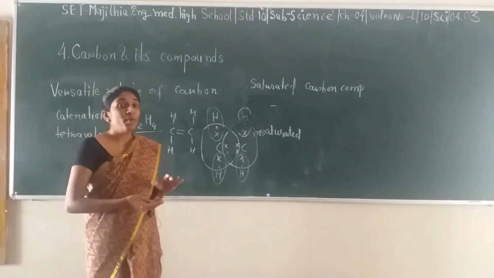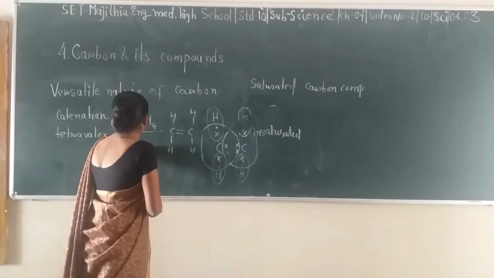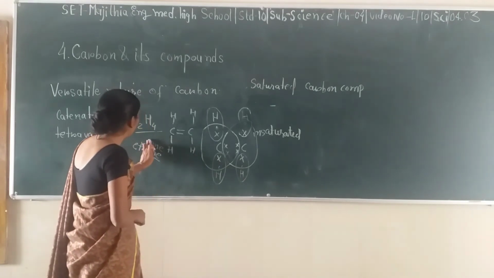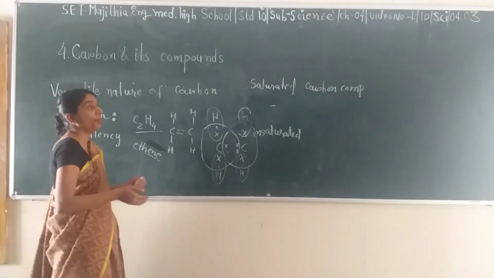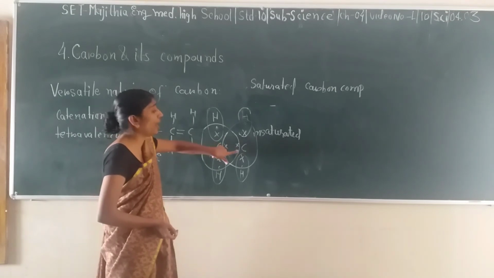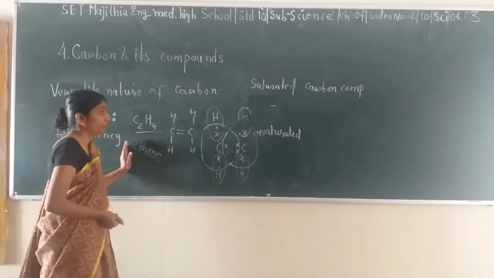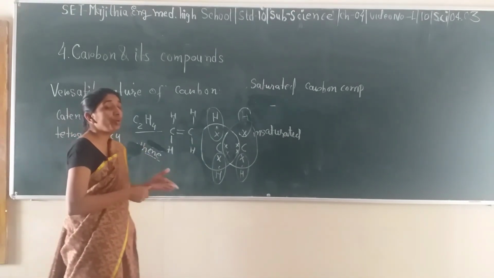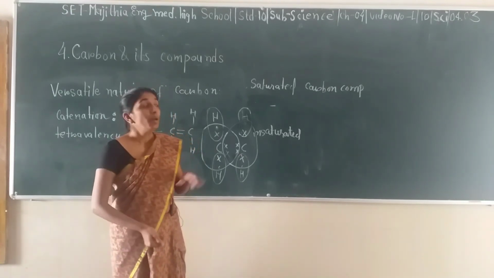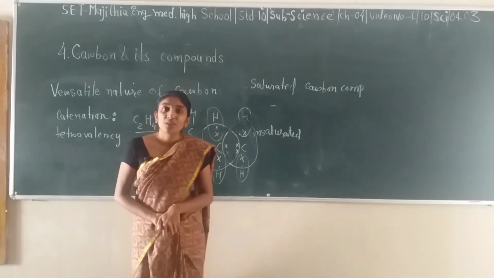You are supposed to memorize that a compound having a double bond is called ethene, E-N-E. Before it was A-N-E, here it is E-N-E: ethene, propene, butene. You can draw it like this. One of the 2 carbons should have this kind of double bond, then it is called an unsaturated compound. You can do it for the triple bond also and make the electronic configuration out of it. But this is the simplest understanding of these atoms. So that's all for now. Thank you.